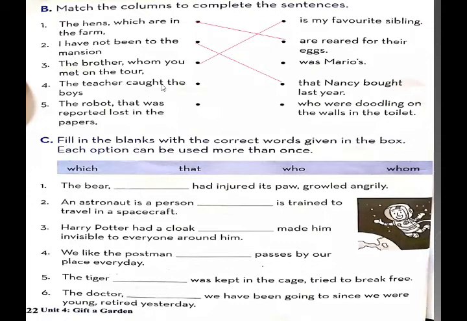The teacher caught the boys who were dawdling on the walls in the toilet. Okay? Match the fourth sentence of first column with the last sentence of second column. Understand, students? You are also seeing the lines which I use to match these columns on your screens.